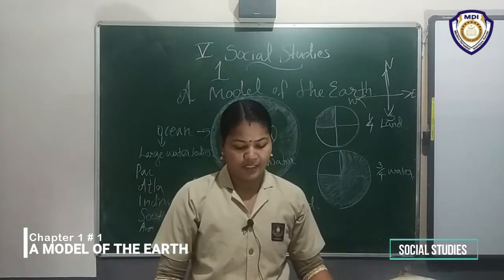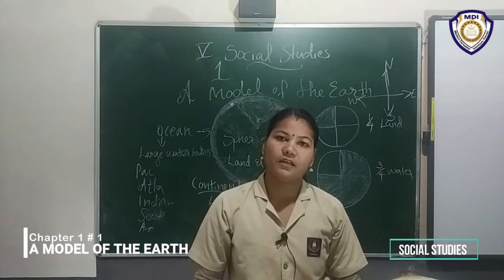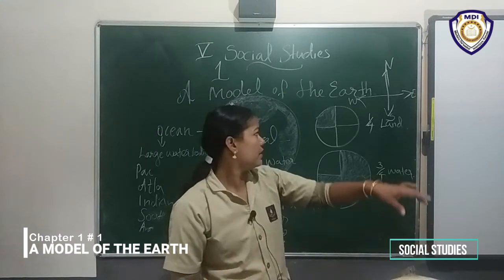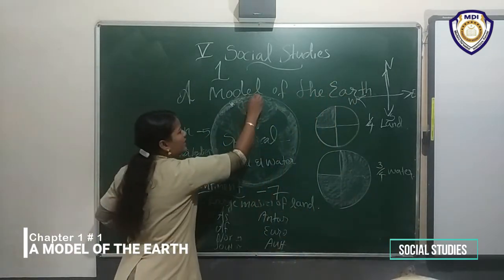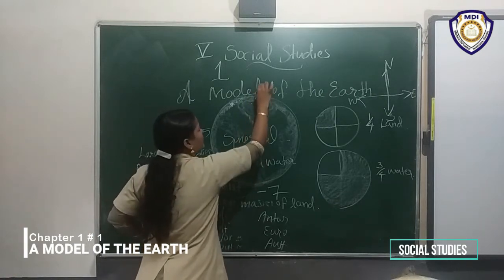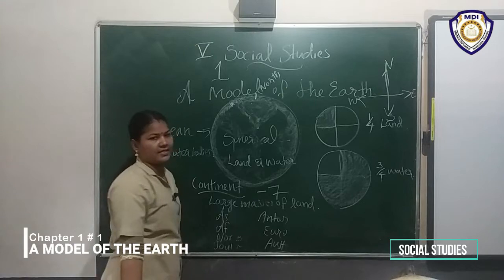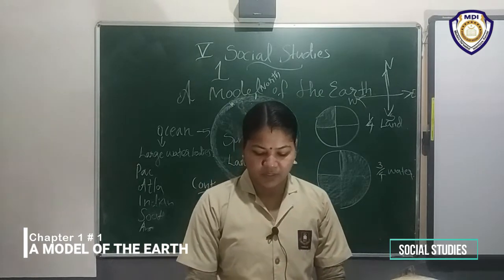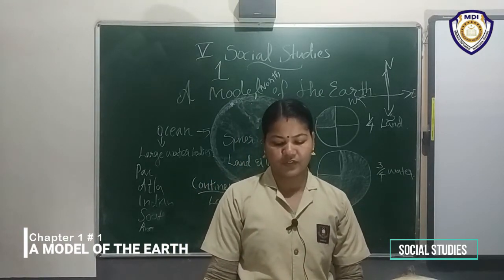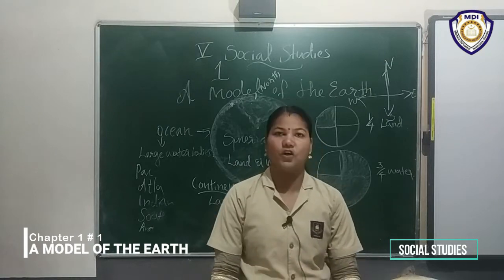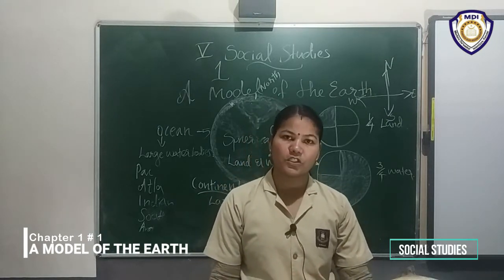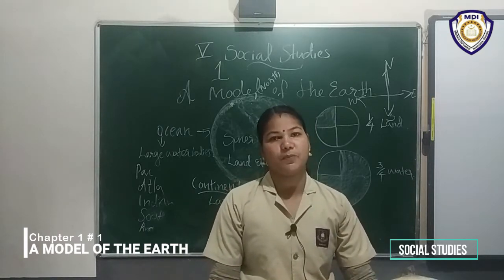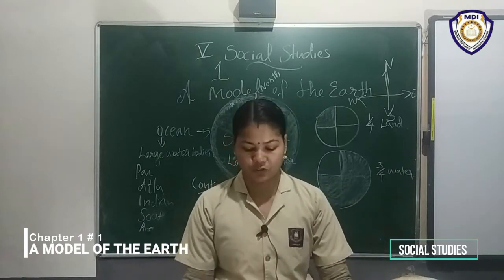Yes. The northernmost point of the earth is called north pole. What is north pole? The northernmost point. All of you listen. Up here is south pole. Similarly, the southernmost point of the earth is called south pole. Underline that. The northernmost point of the earth is the north pole. The southernmost point of the earth is called south pole.